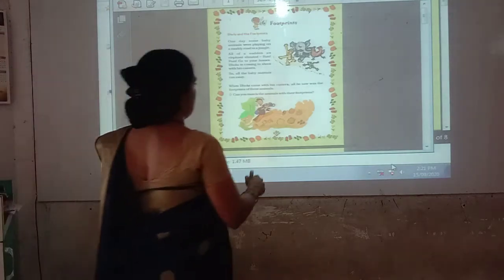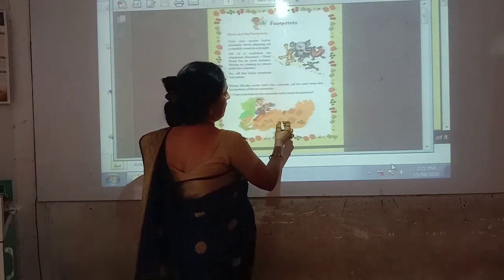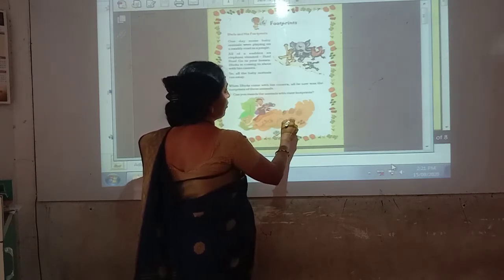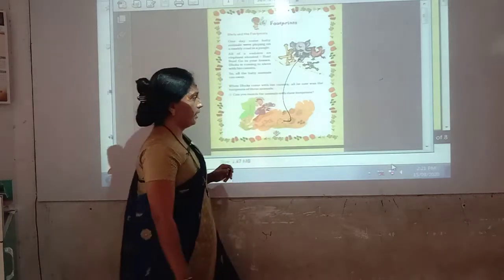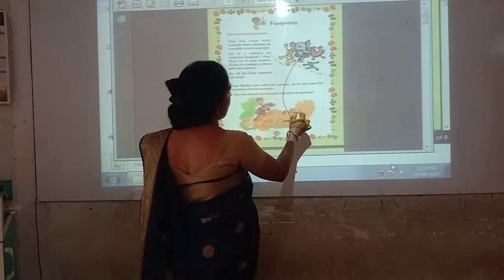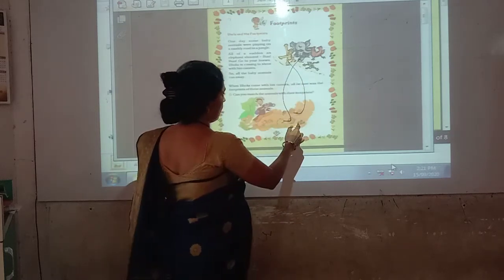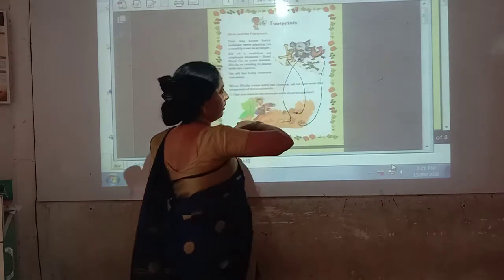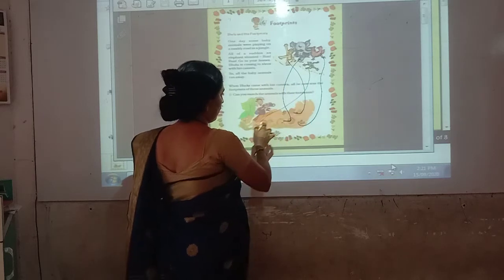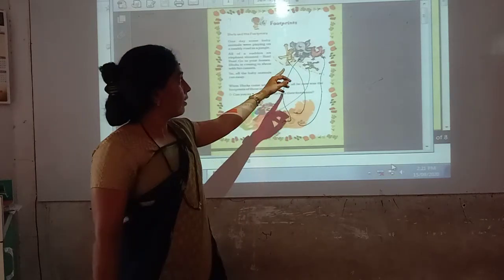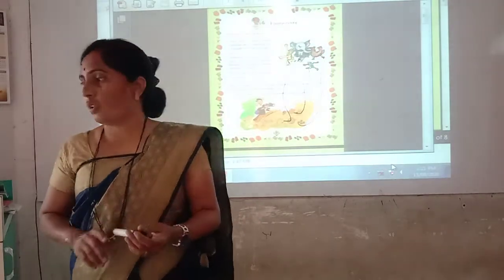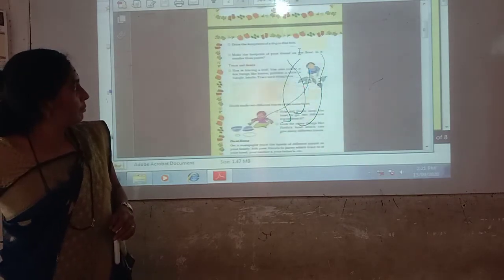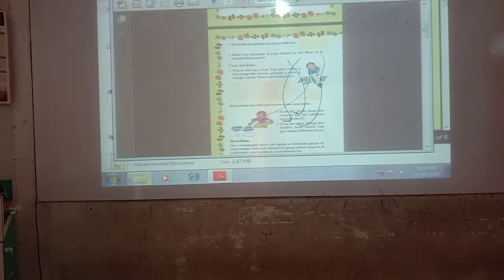So now here you can see these big paws. These are the footprints. These big paws are the footprints of the elephant. Yes. These are the footprints of this baby tiger. These are the footprints of a hen. And these are the footprints of a frog. Yes. So now we have matched the footprints with their animals. Now see the next page.